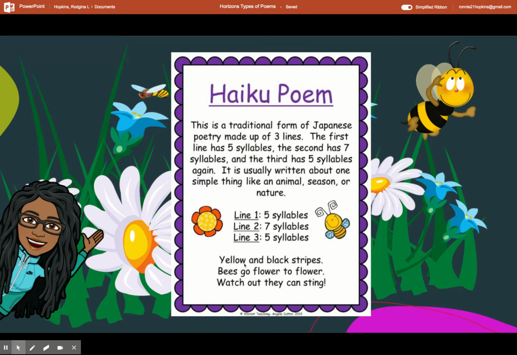So yellow, two, 3, 4, 5 syllables. Yellow and black stripes, 5 syllables. Here's our 7. Bees, 1, go, 2, flow, 3, er, 4, to, 5, flow, 6, er, 7. So bees go flower to flower gives us 7 syllables. And line 3 gives us 5 syllables again: watch out, they can sting. So that is our haiku poem.